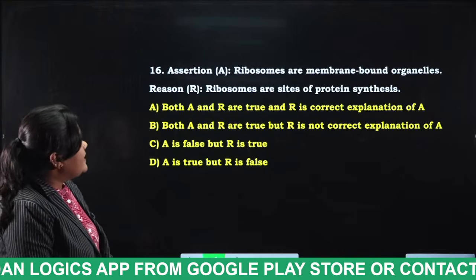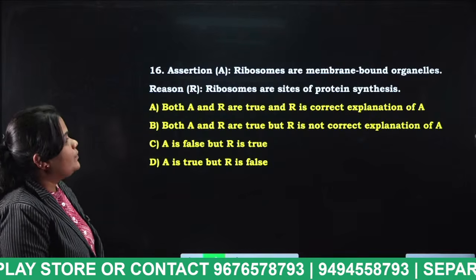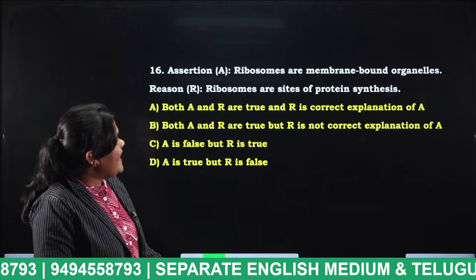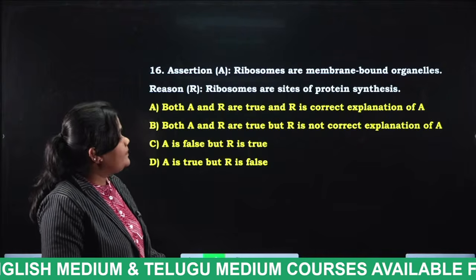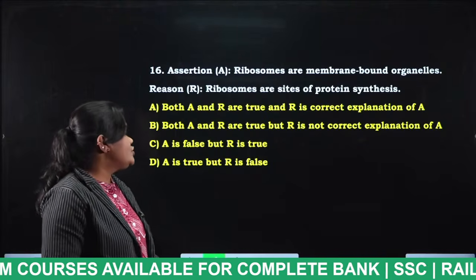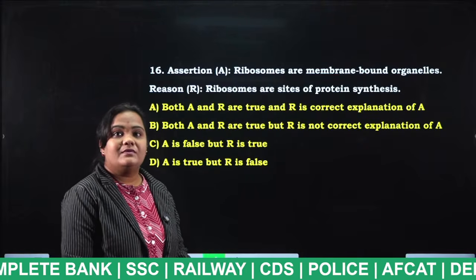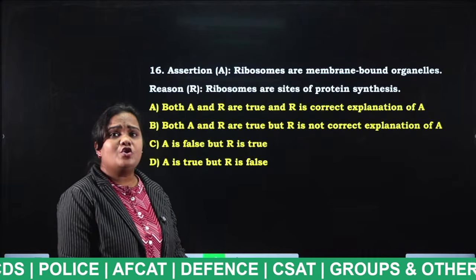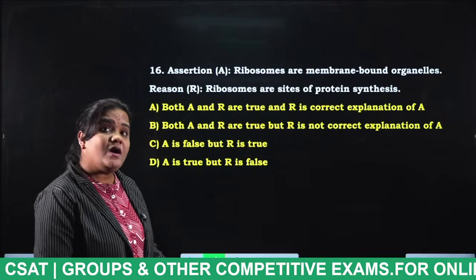Next, assertion: Ribosomes are membrane bound organelles. Reason: Ribosomes are sites of protein synthesis. Now tell the answer for these questions, students. Both A and R are true and R is the correct explanation of A. Both A and R are true but R is not the correct explanation of A. A is false but R is true. A is true but R is false. Tell me, what is the answer for this question? Ribosomes are membrane bound organelles or non-membrane bound organelles?